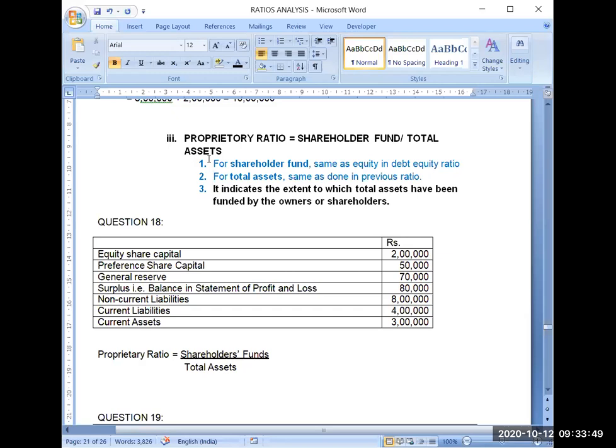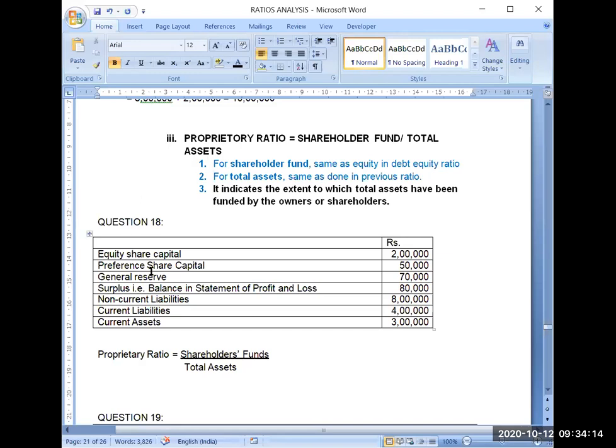That means how much part of the total assets has been acquired from the shareholder fund, the owner's fund, not from borrowed funds. That's why it is termed the proprietary ratio.